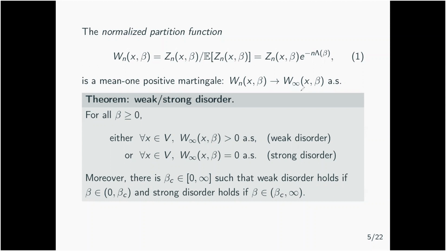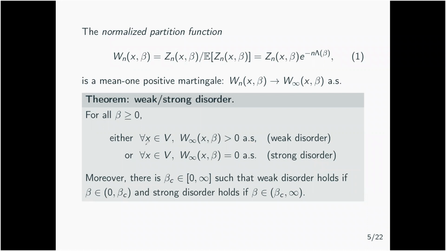What has been well understood for the case of the lattice, but we show that the same techniques apply very easily to general infinite graphs under our assumptions of irreducibility, is that there will be some kind of phase transition between the two following behaviors.